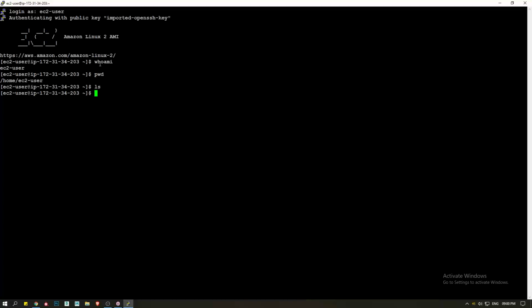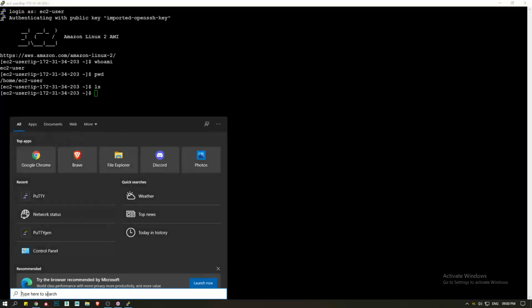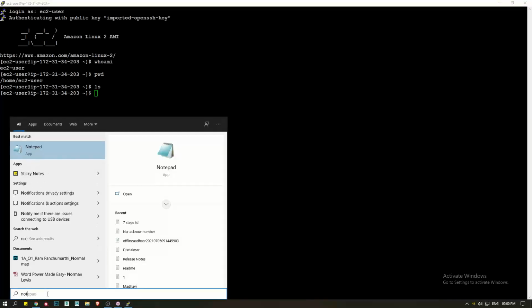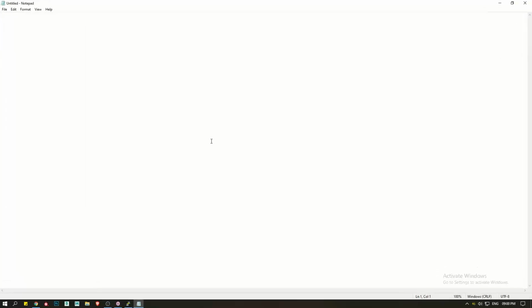And one more thing, can you please open your notepad, Ramya? Quickly write down this. In Linux, there are two types of users available. One is normal user. Write down below.